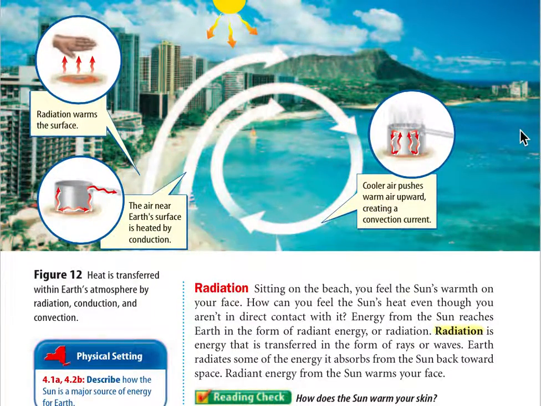Radiation. Sitting on the beach, you feel the sun's warmth on your face. How can you feel the sun's heat even though you aren't in direct contact with it? Energy from the sun reaches Earth in the form of radiant energy, or radiation. Radiation is energy that is transferred in the form of rays or waves. Earth radiates some of the energy it absorbs from the sun back toward space. Radiant energy from the sun warms your face.